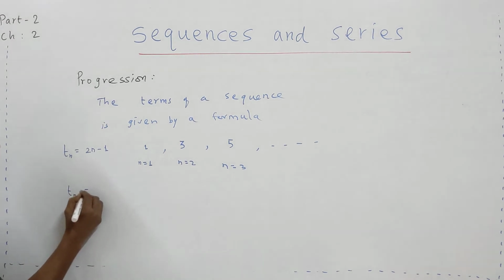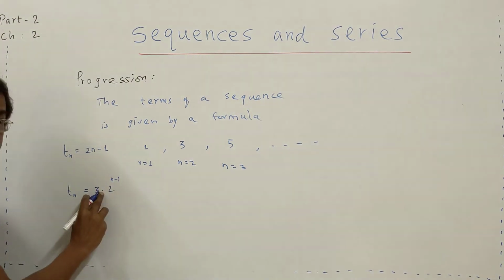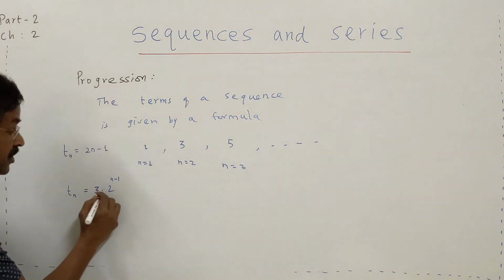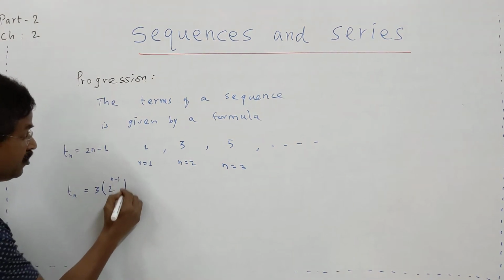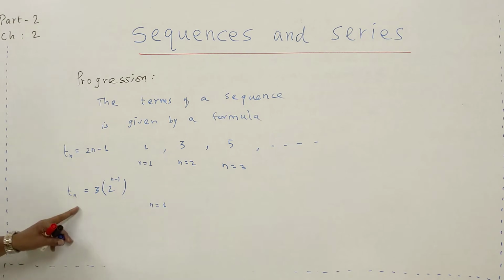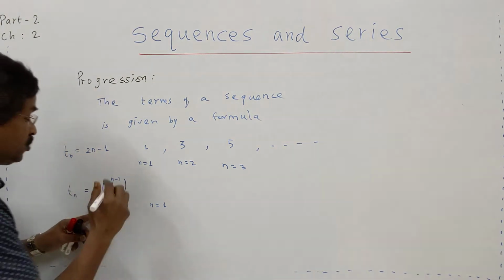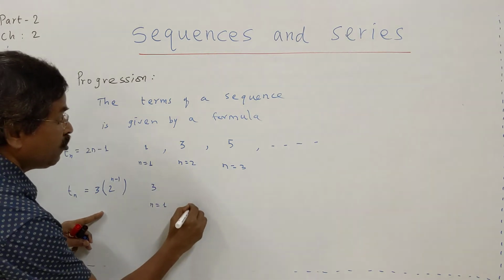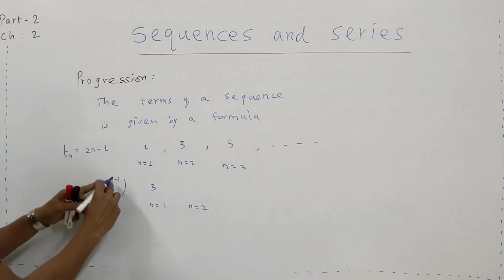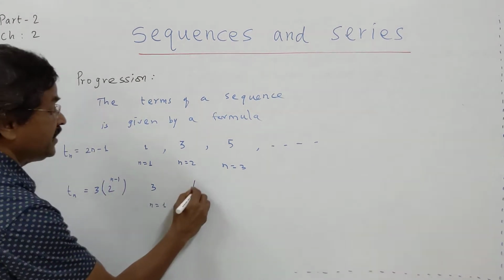Another progression, you see that Tn is equal to 3 into 2 power n minus 1. This is not 3 point something, it is multiplication. 3 into, in other words, I will use the bracket first. Now n equal to 1. T1, that is the first term. 1 minus 1, 0. 2 power 0 is 1. So 3. N equal to 2. What will happen? 2 minus 1, that is 2 power 1, that is 2. 3 2s are 6.